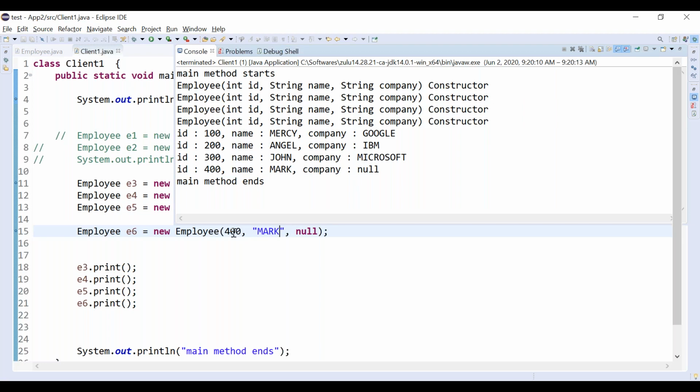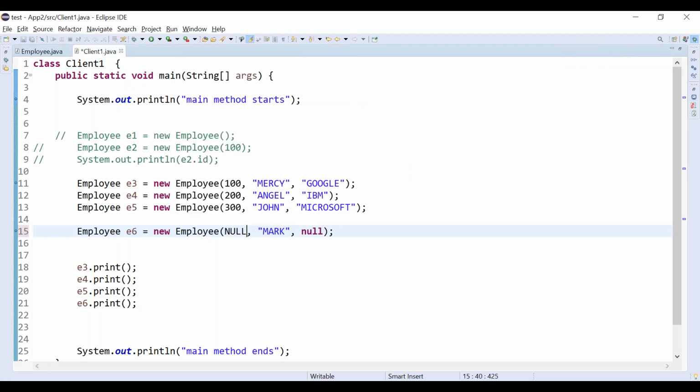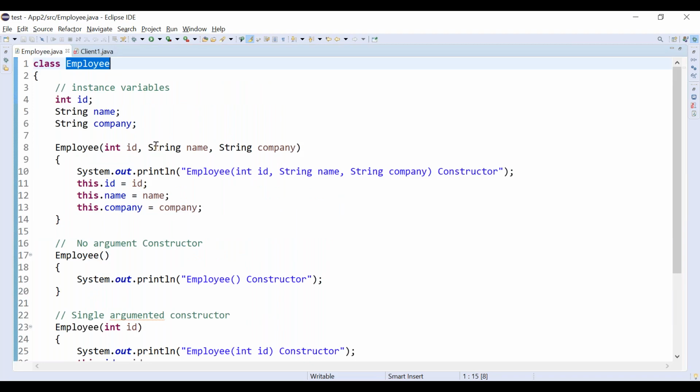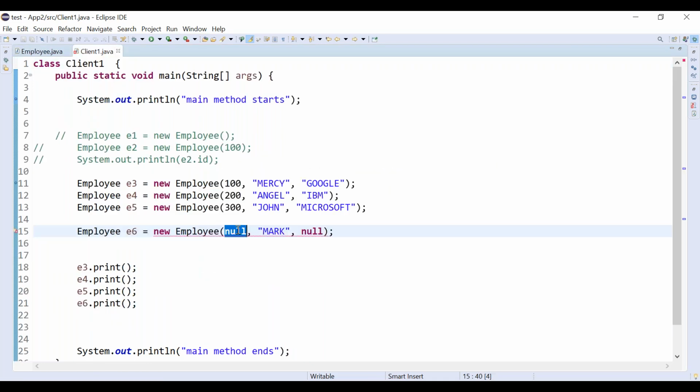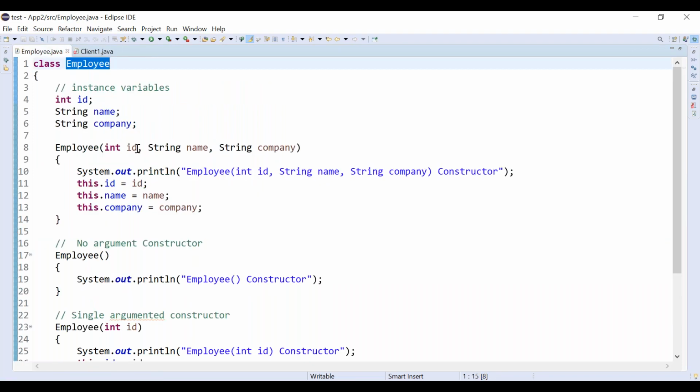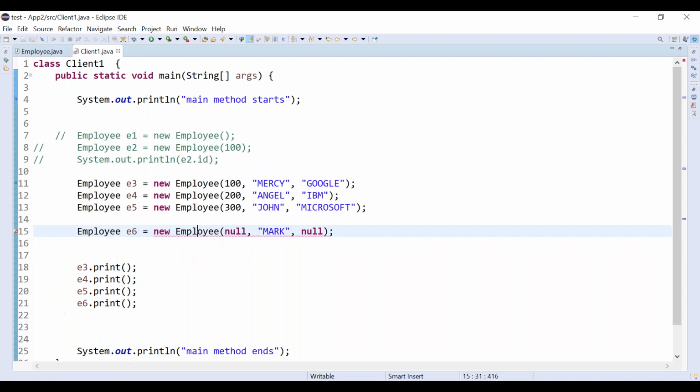Suppose the ID also you can pass null. It is up to us. We are simply experimenting. If you don't know anything, you can pass null, and at a later point of time we can initialize it. The id we cannot pass null, because null is for derived data types and id here is int type, so you can either pass 0 or pass nothing.